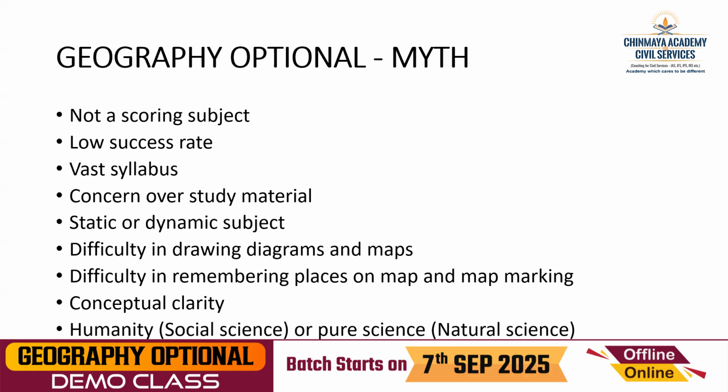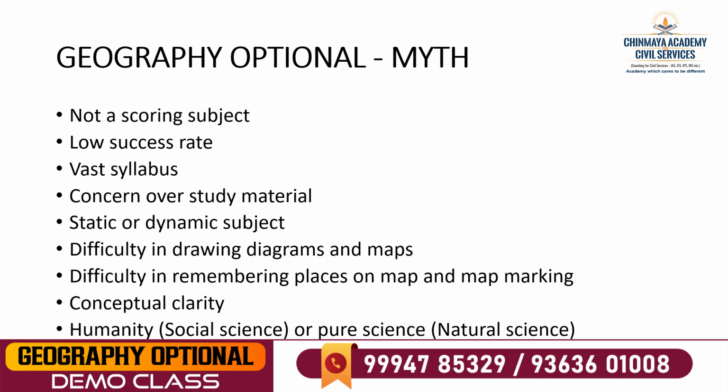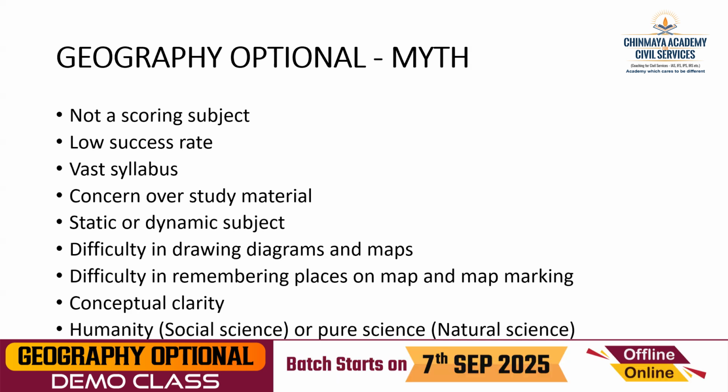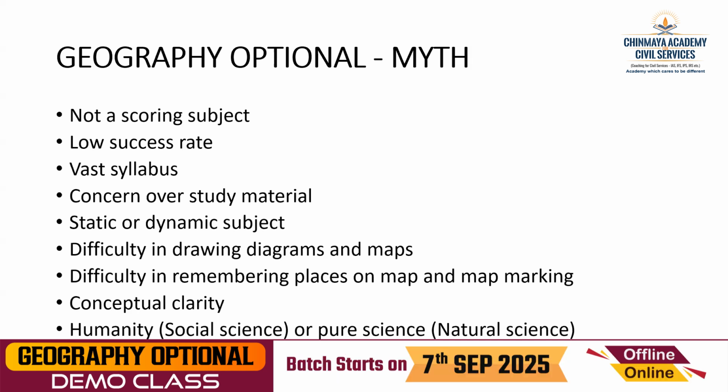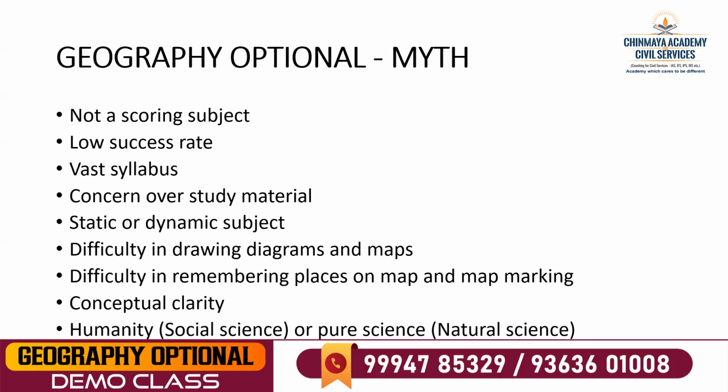Here we have to follow the optional books. For geography, GS students will be following only Certificate Physical Geography by GC Leong. But history optional students will be reading Bipin Chandra. You will also be reading Bipin Chandra. So this is the difference. Geography GS students will be reading only basic NCERTs.